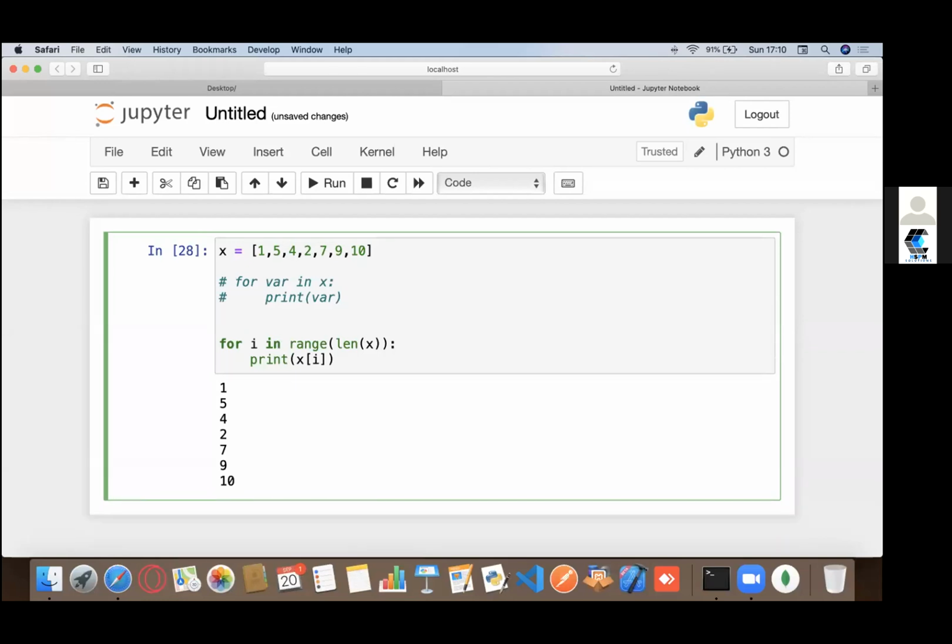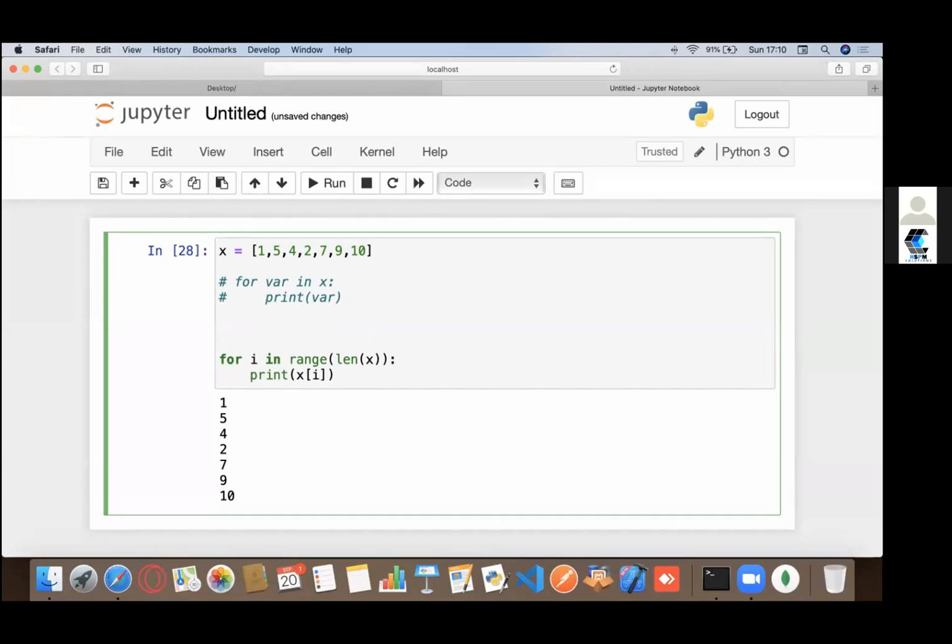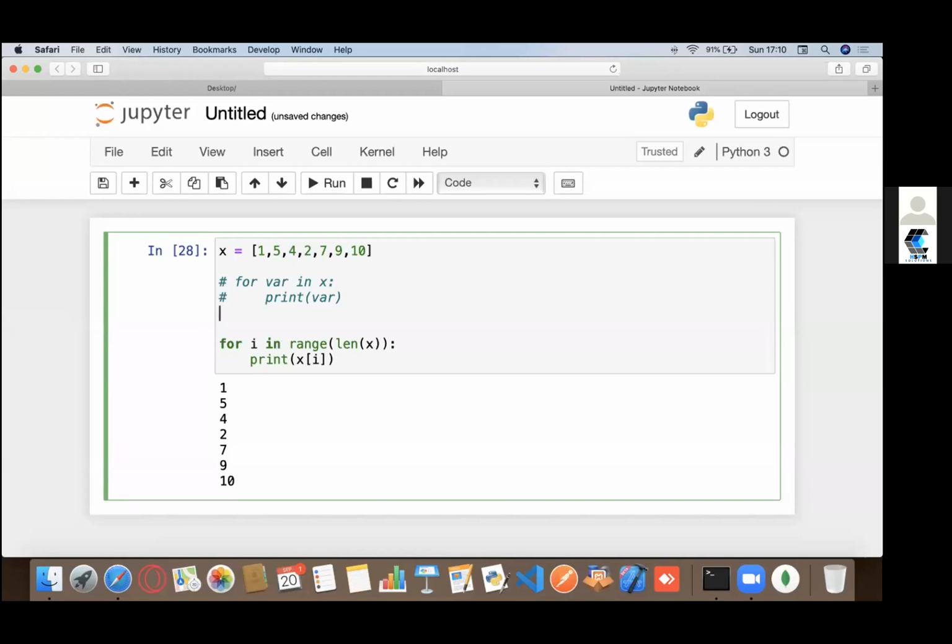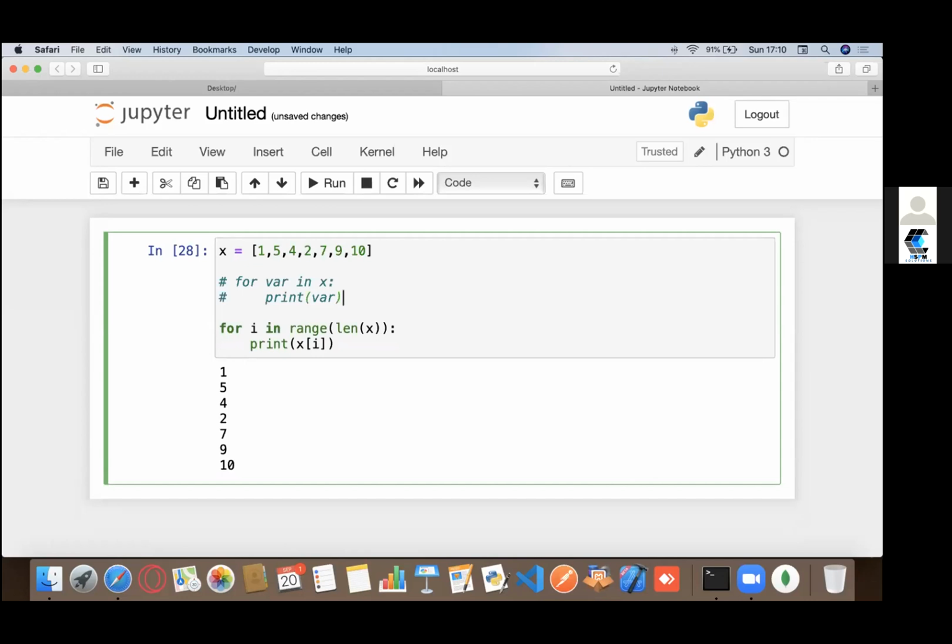You can use any variable that you want of any length. You could even use a word for that. Like you could even use a name, right? Add numbers to it. It could be alphanumeric. It's not a problem. So there's this second way that we can access the lists, right?